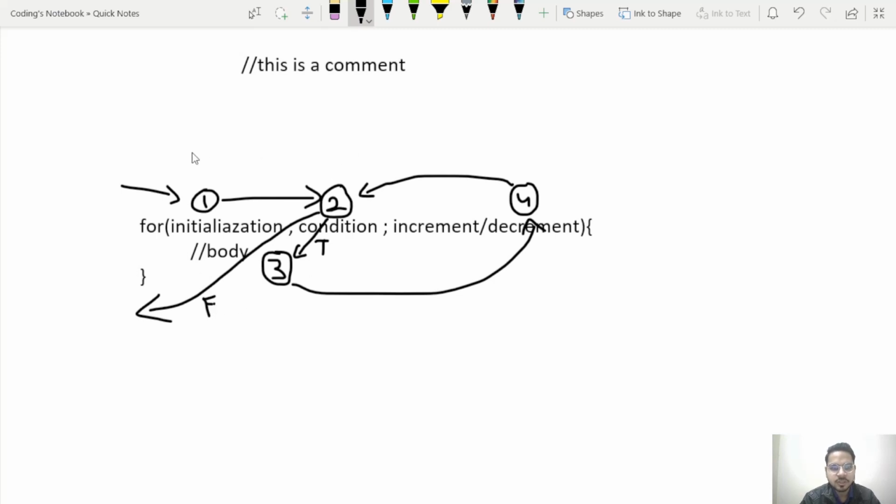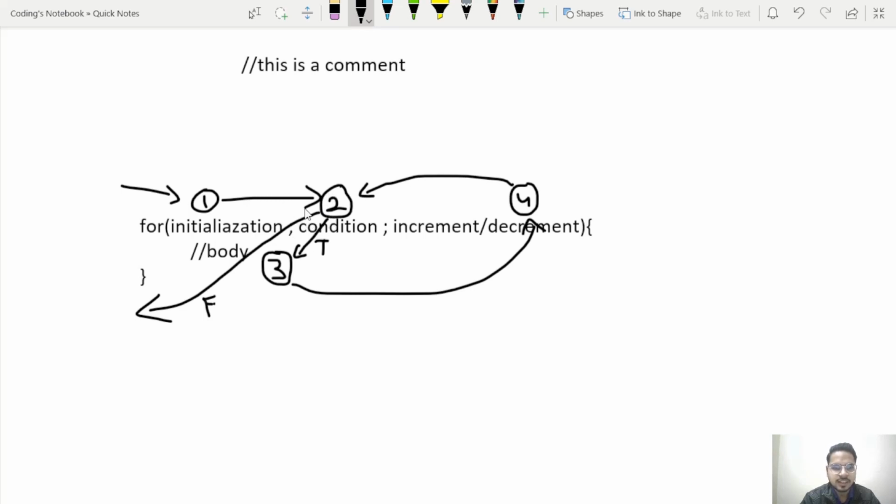So let me repeat it once more. First we will go on to this initialization part. This will be executed only once. Then we will go to this condition part. Until this condition is true, we will have this loop: condition, then body, then increment and decrement, and back to condition. 2, 3, 4, 2, 3, 4. This loop will run until this condition becomes false. So when it becomes false, we will come here to the end of the for loop. If we have any more statements after this for loop, we will execute them, else the program will end here. So this is the working of the loop.